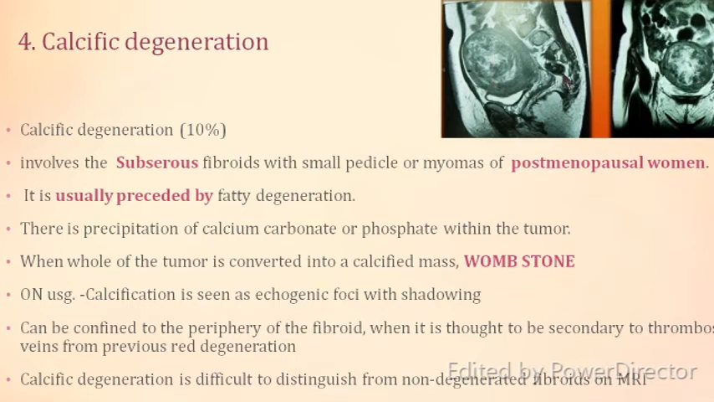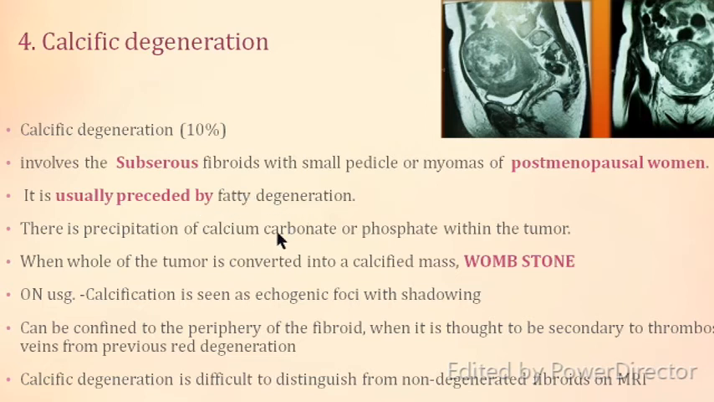This is the calcific degeneration. You can see the white areas are calcific, the black areas are cystic. So the cystic degeneration is the black areas in the fibroid, and the white areas are the calcific degeneration. So calcific degeneration occurs in the postmenopausal age group, and it forms 10% of all degenerations, basically seen in subserous fibroids or pedunculated fibroids which have got a small peduncle, and it is basically a feature of postmenopausal women. Usually there is first a fatty degeneration and then it becomes calcified.